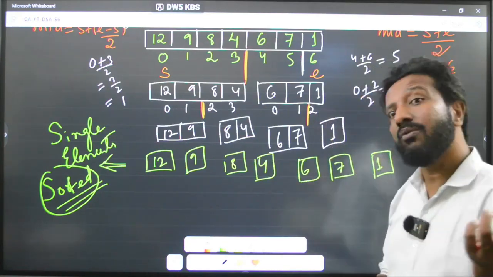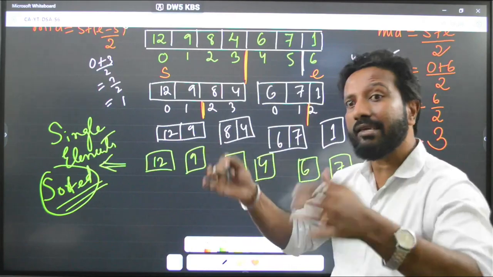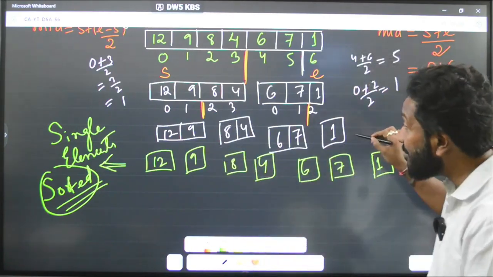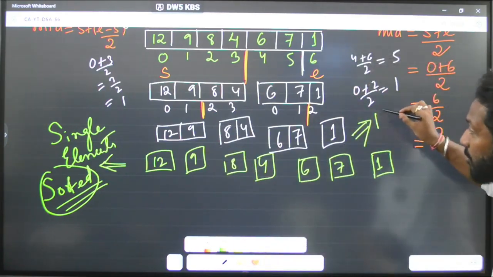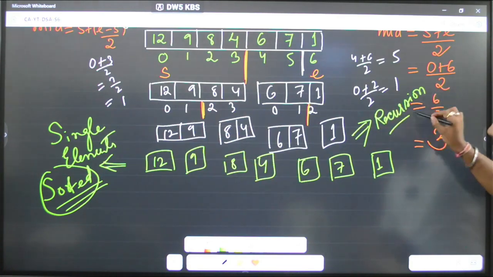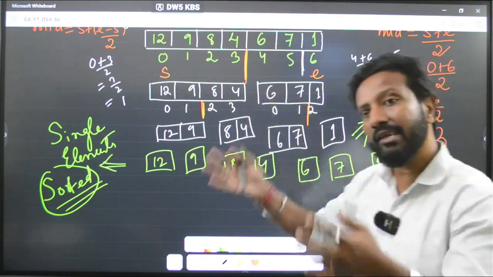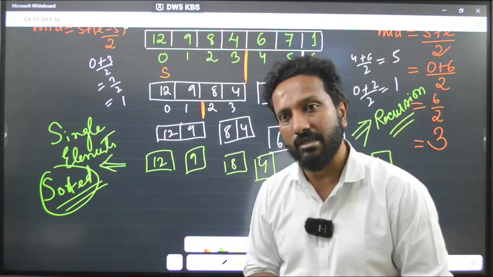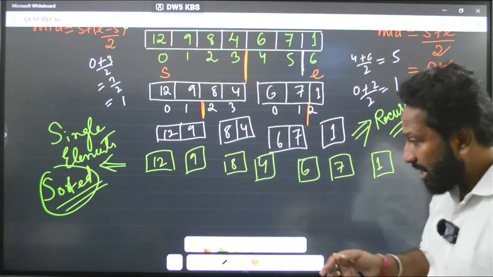And how will this happen? How will you break it down again and again? Very important concept: we do it using recursion. The breaking down is done using recursion. Okay? And after that,